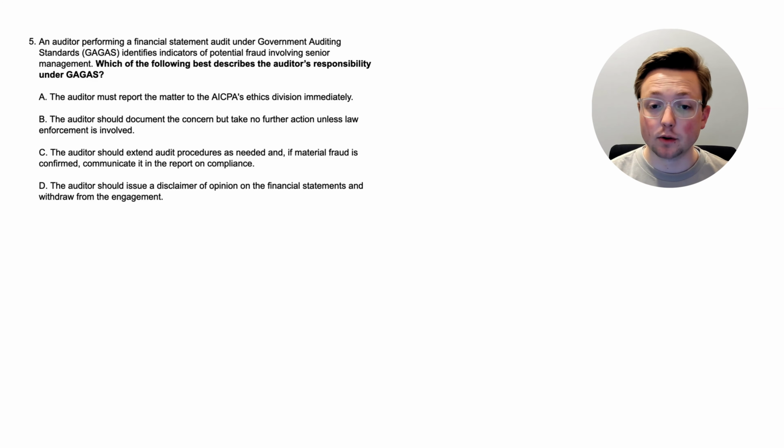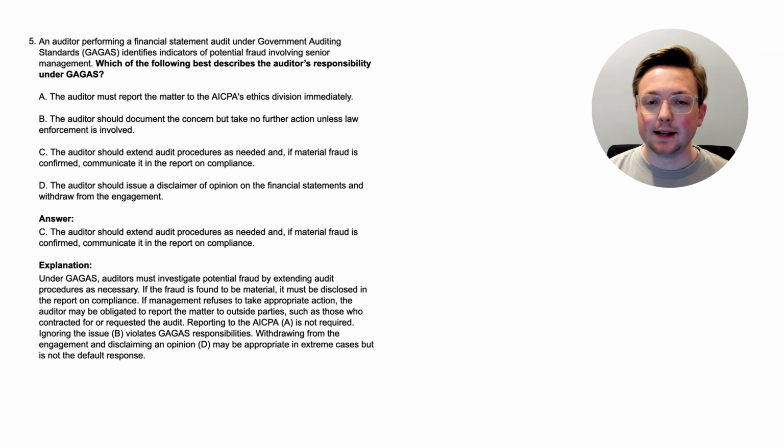Option A, the auditor must report the matter to the AICPA's ethics division immediately. Option B, the auditor should document the concern but take no further action unless law enforcement is involved. Option C, the auditor should extend audit procedures as needed, and if material fraud is confirmed, communicate it in the report on compliance. And then option D, the auditor should issue a disclaimer of opinion on the financial statements and withdraw from the engagement. So based on what we've learned so far, you might have a decent guess at what this would be. If not, that's okay. We're going to look at the answer together right now.